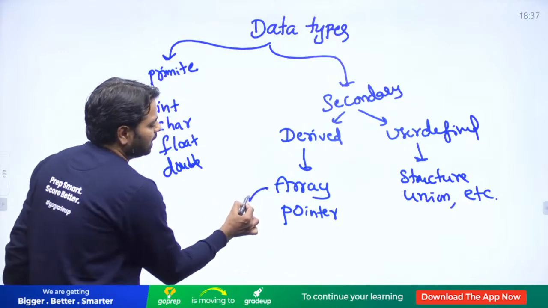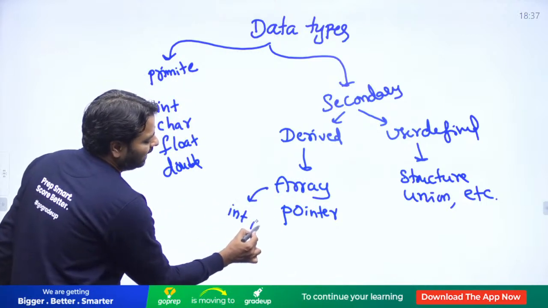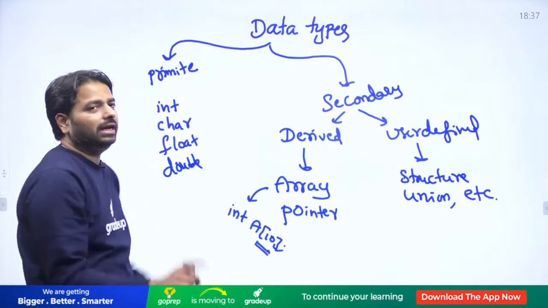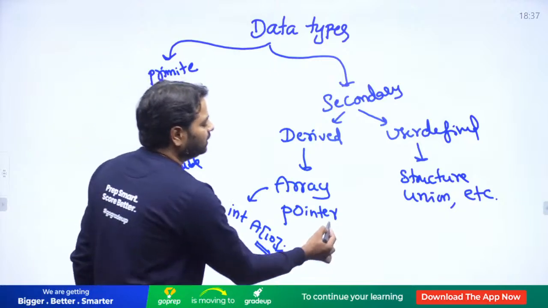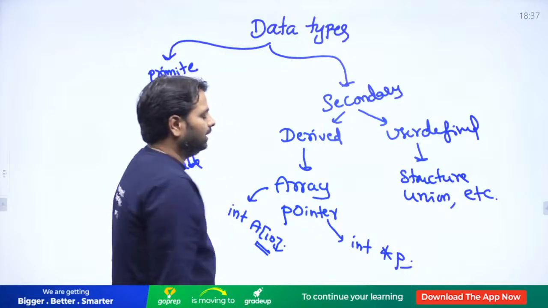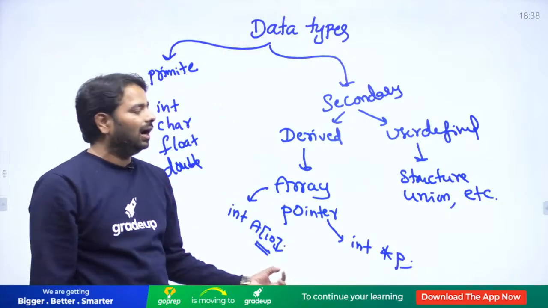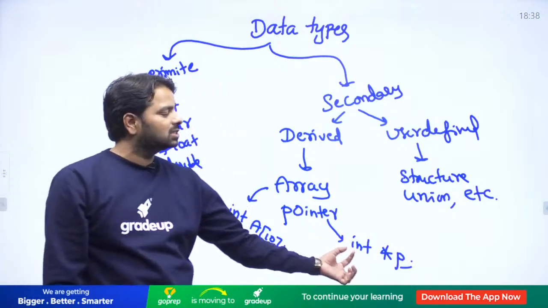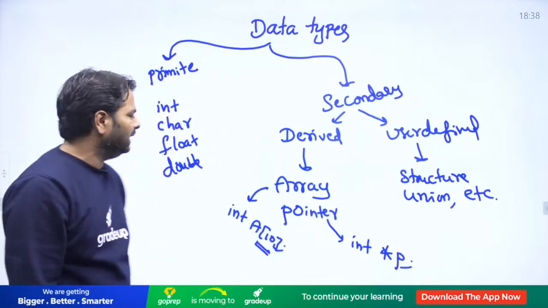For example, int a of 10. Int only we used, but along with that we have used index, a slice, and for pointer we use int star p. Int is taken from primitive, additionally we have used the dereference operator to declare that p is going to store the address. We are going to talk about that later again.